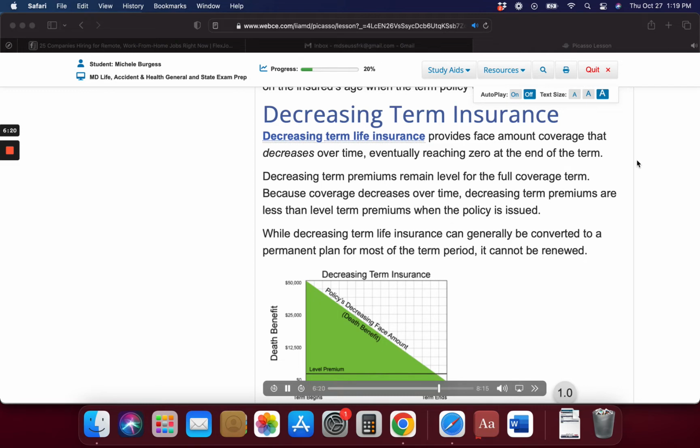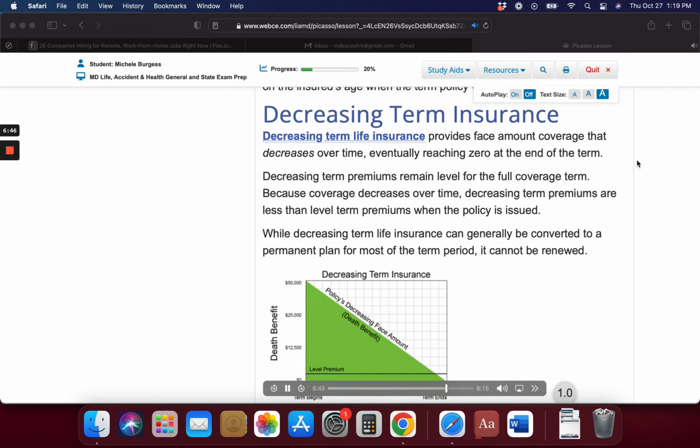Example. When are decreasing term and increasing term life insurance policies most suitable? Decreasing term life insurance is most commonly used to cover financial needs that decline over time. Mortgage protection is a good example. With a decreasing term policy that matches the declining mortgage balance, an insured homeowner knows funds will be available to pay off the mortgage should he or she die prematurely.